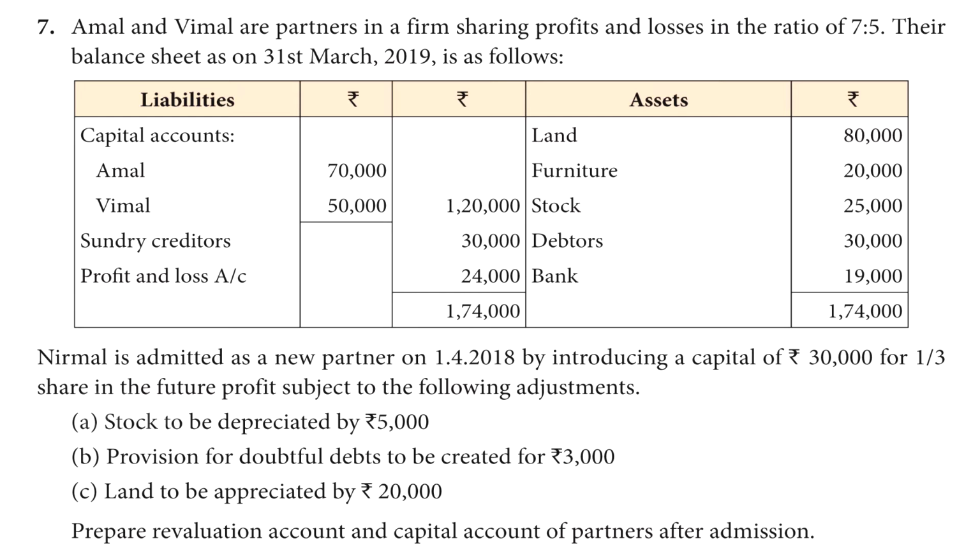Nirmal is admitted as a new partner on 1/4/2018 by introducing a capital of rupees 30,000 for 1/3 share in the future profit, subject to the following adjustments. Stock to be depreciated by rupees 5,000, provision for doubtful debts to be created for rupees 3,000, land to be appreciated by rupees 20,000. Prepare revaluation account and capital account of partners after admission.